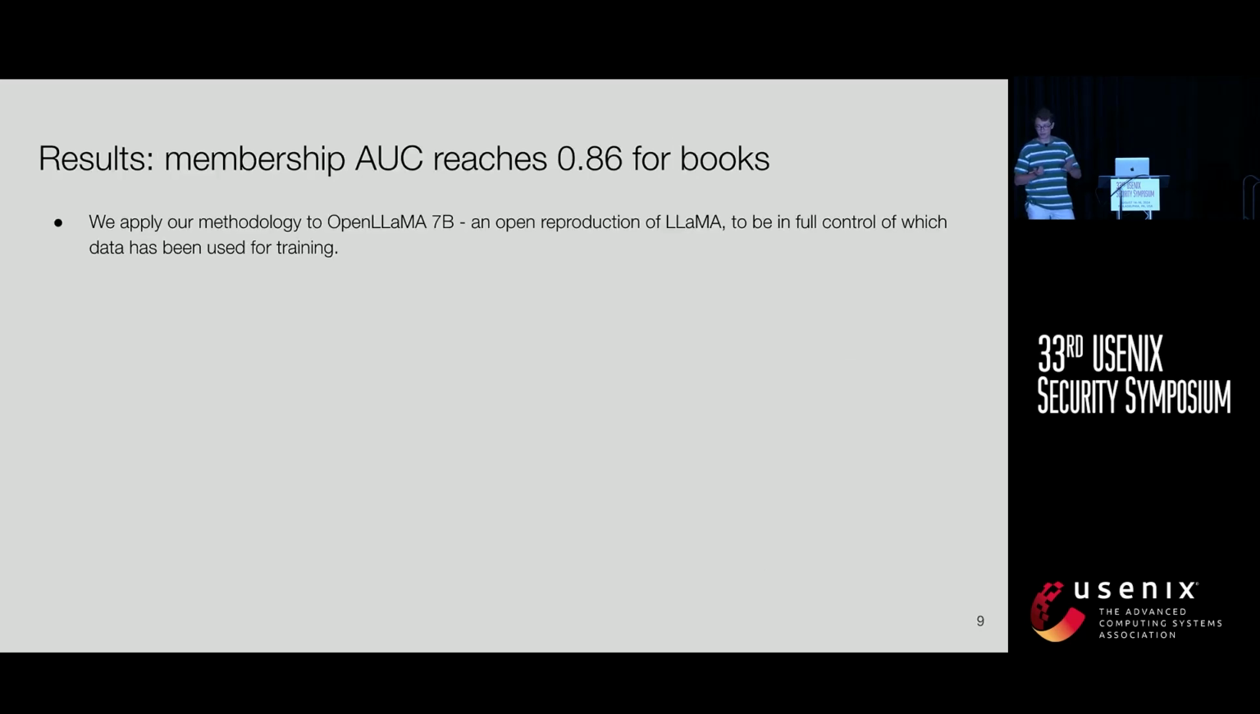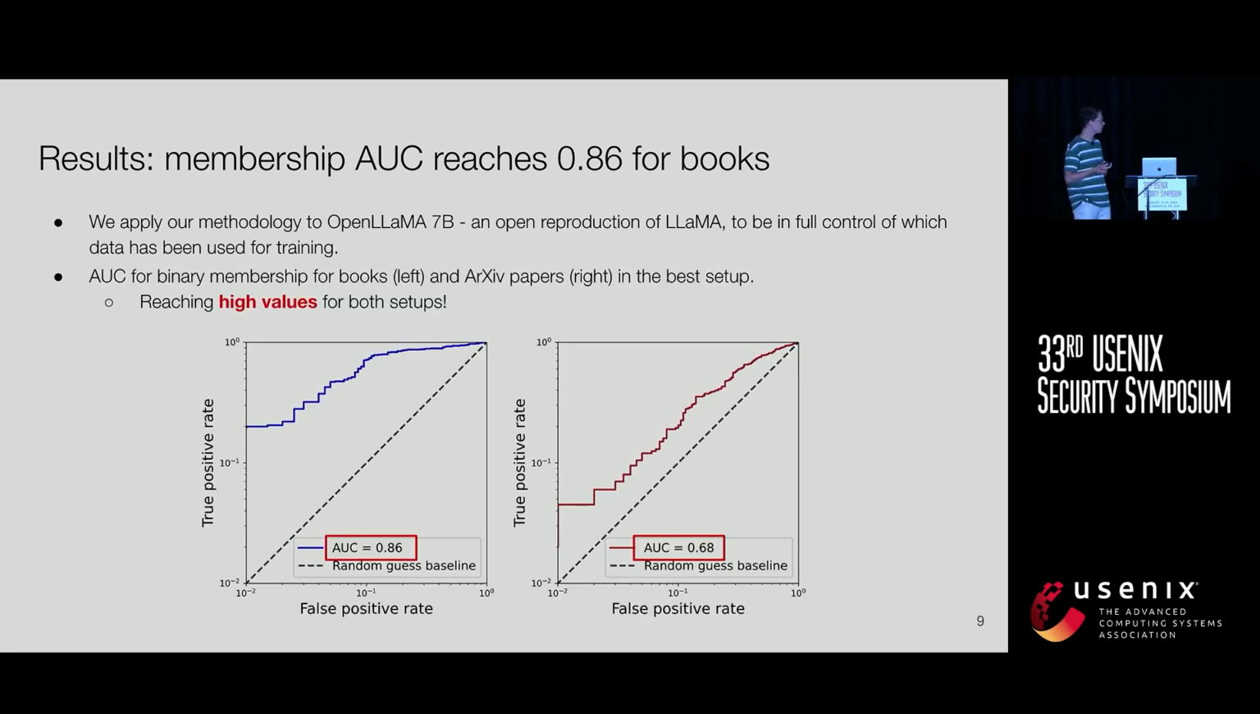And then we apply this methodology to OpenLlama, which is an open reproduction of Llama, to be in full control of the data that's been used for training. And what we find is that this reaches a very high membership AUC of 0.86 for books and 0.68 for arXiv papers. So these are the results and the methodology that we discuss in the paper.